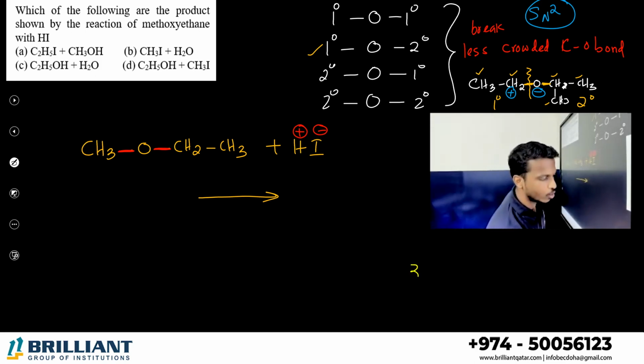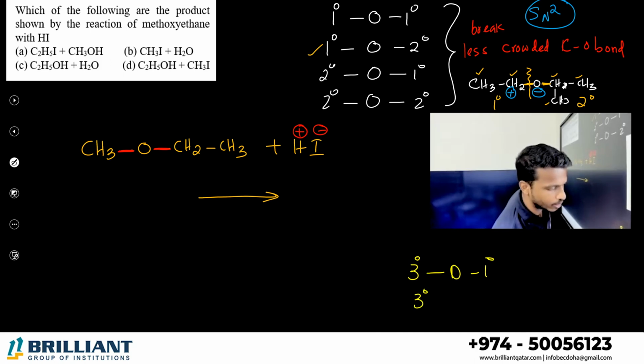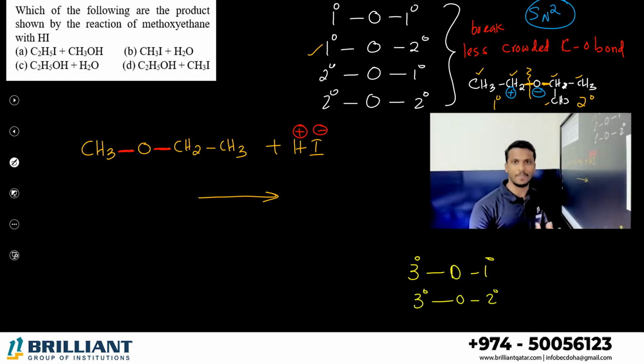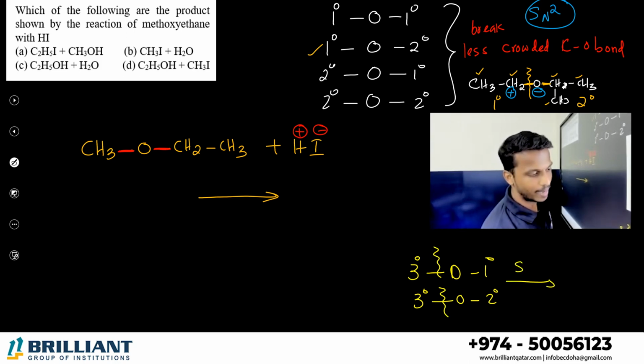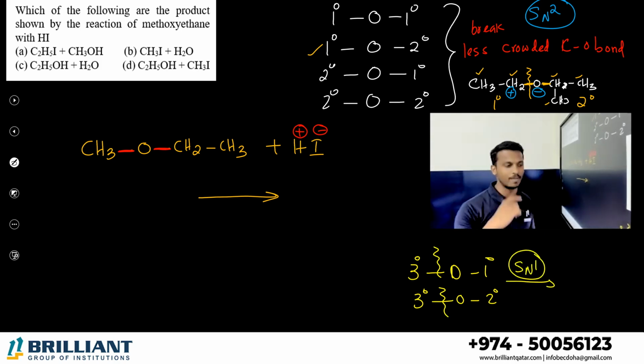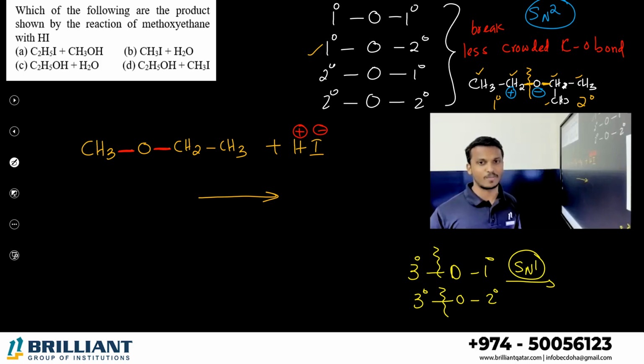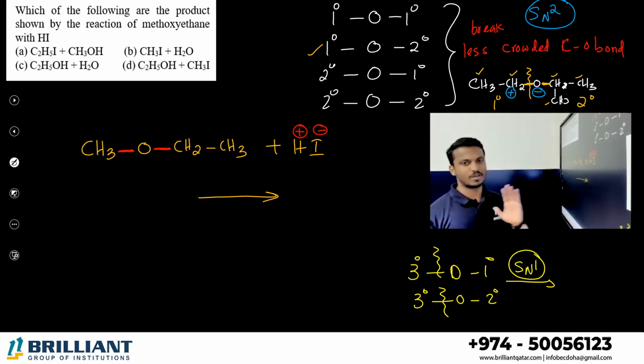When a tertiary group comes along with a primary group, or a tertiary group along with a secondary group, no doubt, dear all, break the tertiary part, because it follows the SN1 mechanism. The SN1 mechanism is better because it gives the more stable tertiary carbocation. Okay, this is the one, SN1.